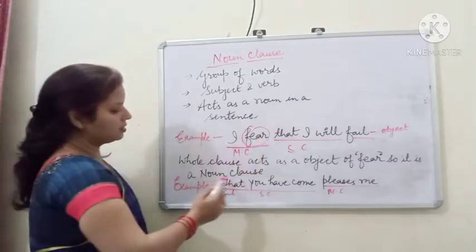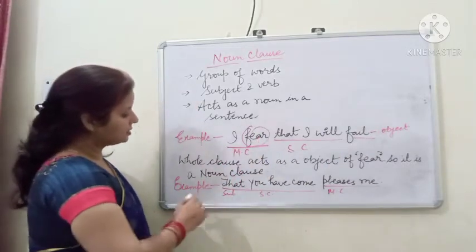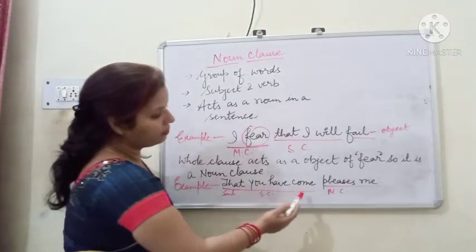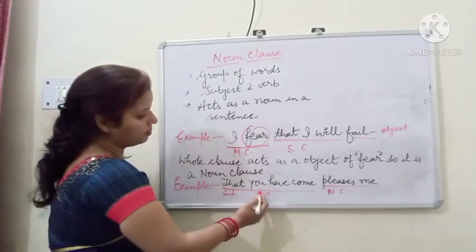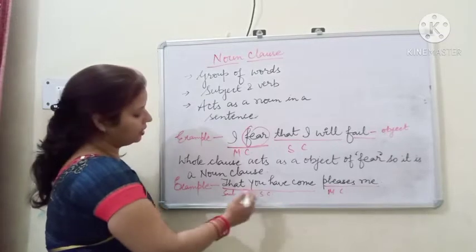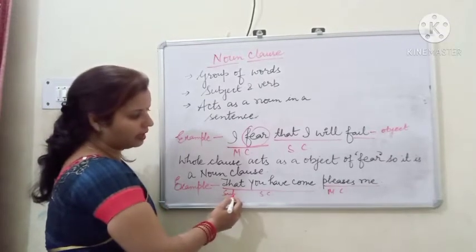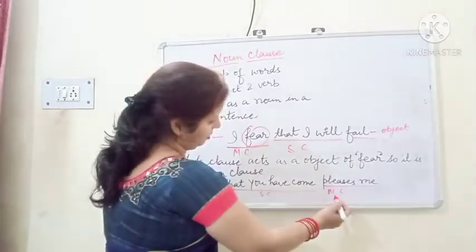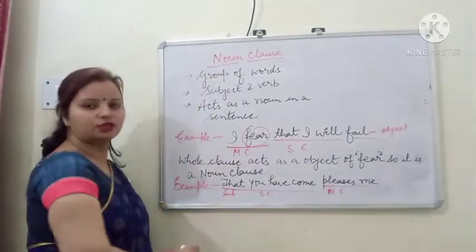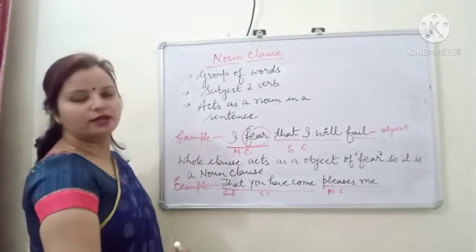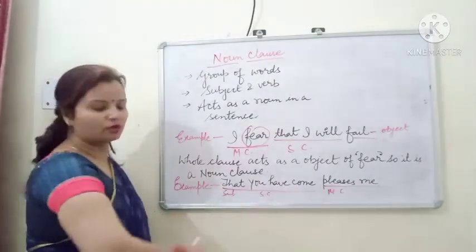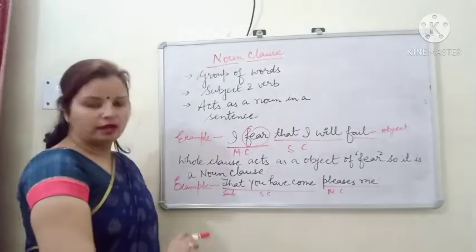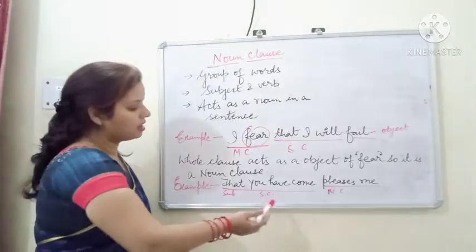See the second example. That you have come pleases me. That you have come is here the subordinate clause, working as the subject, and pleases me is the main clause. So it is a noun clause.